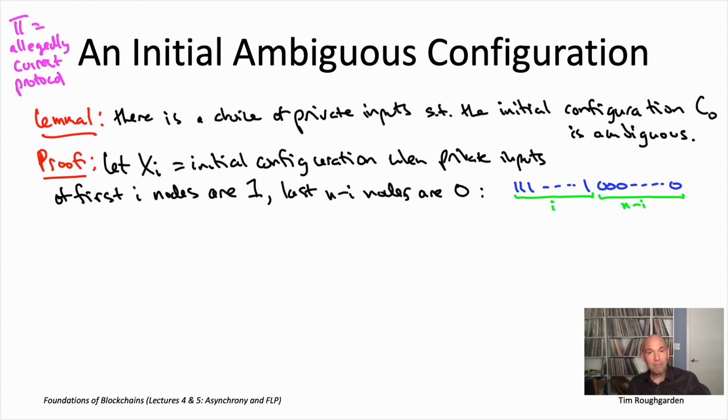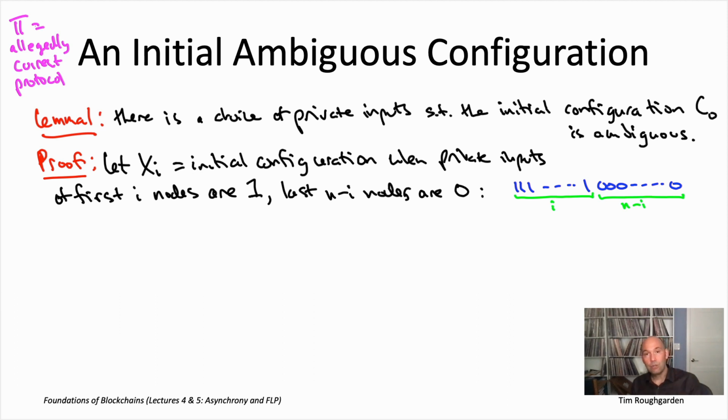We've actually already used the agreement property, almost as a sleight of hand. When we were classifying configurations, we said there are only three things that could happen. Either, no matter what happens, all the honest nodes output 0, or they all output 1, or the adversary still reserves the right to force people to all 0s or all 1s. The reason there are only those three kinds of configurations is that agreement guarantees that whatever happens, the final outputs of the honest nodes agree. So they can't be mixed up, and there are only three possible categories we need to consider.